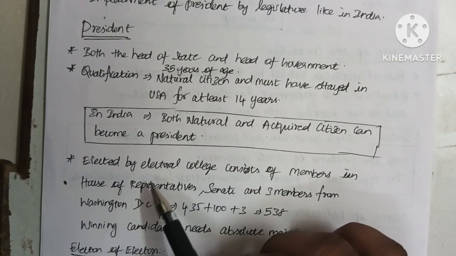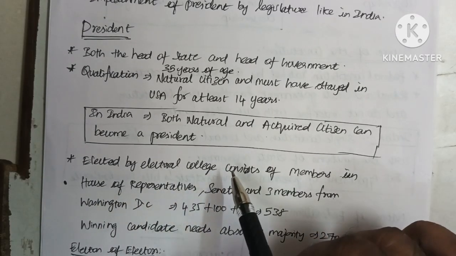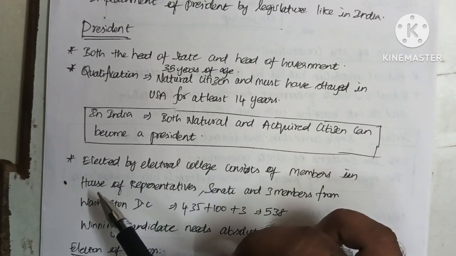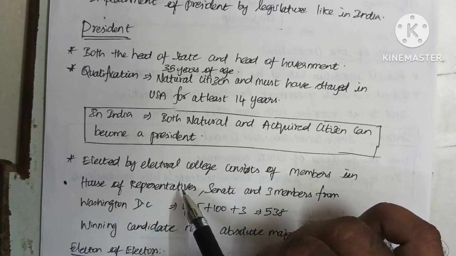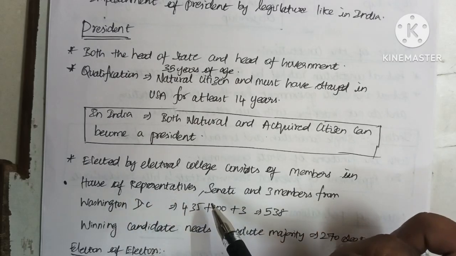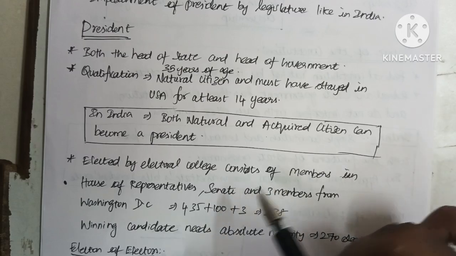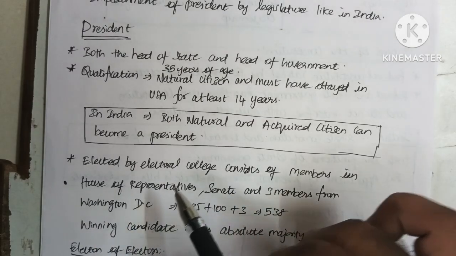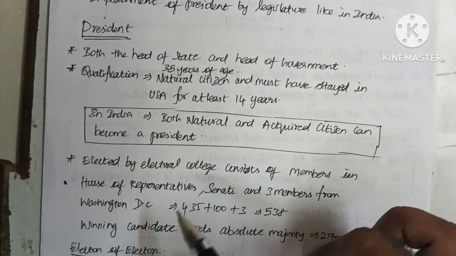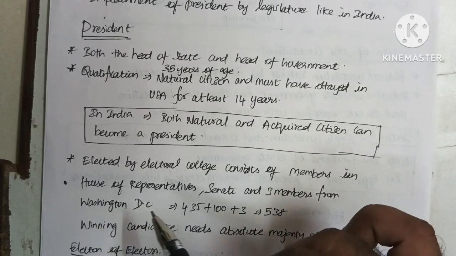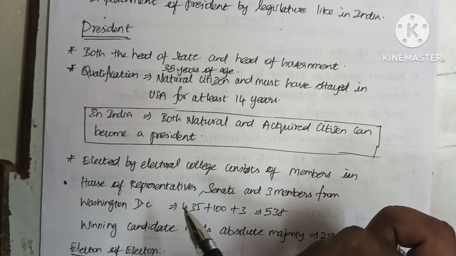The president is elected by the electoral college, which consists of members of the House of Representatives, which is the lower house of the US Parliament, the Senate, which is the upper house of the US Parliament, and 3 members from Washington DC. Washington DC is a province of the United States of America.